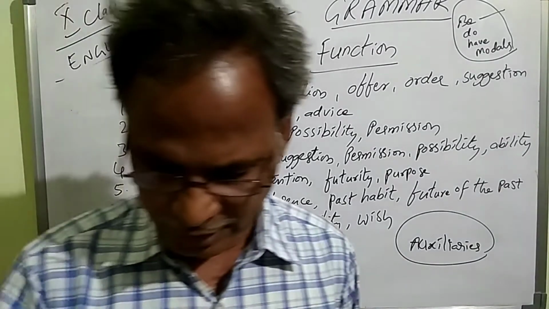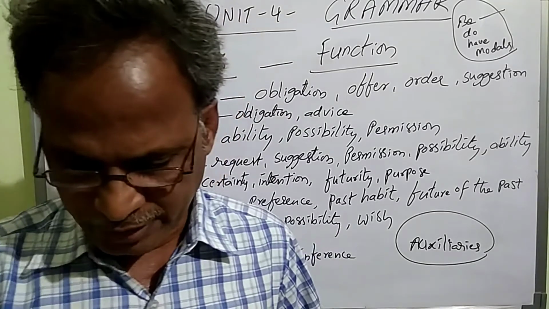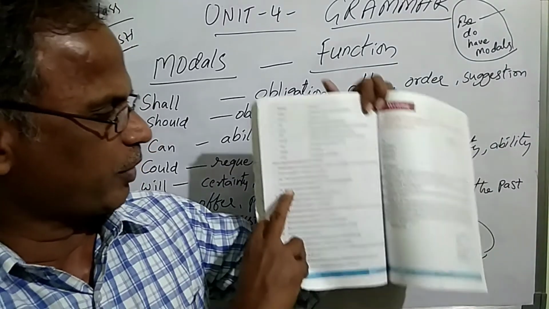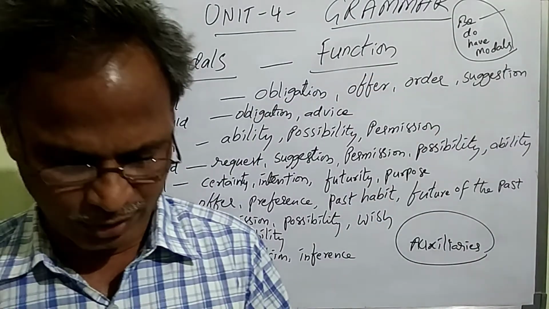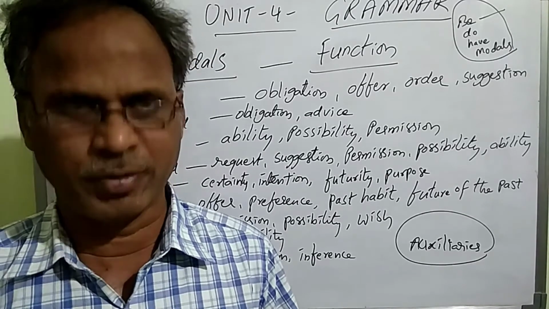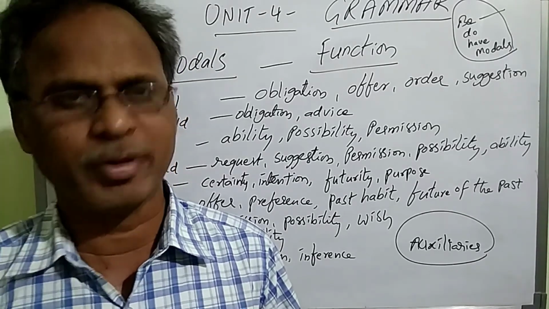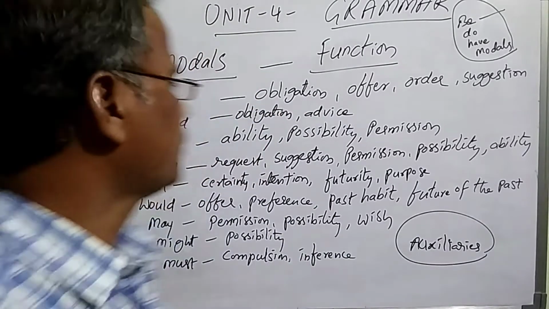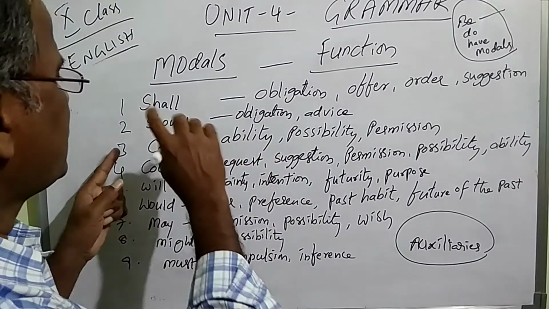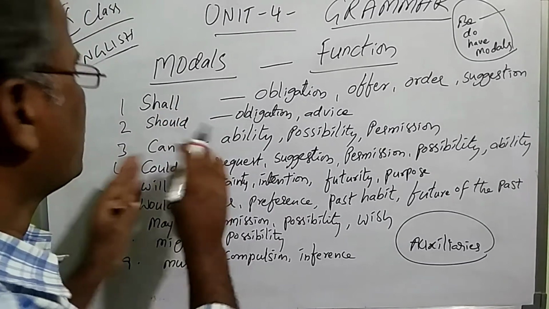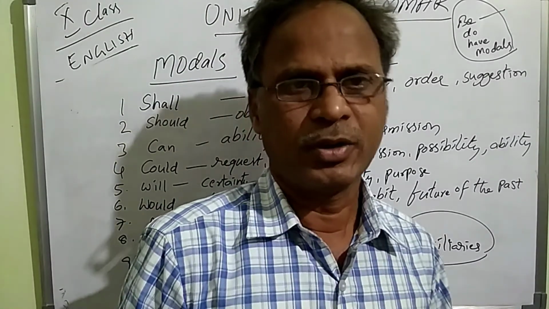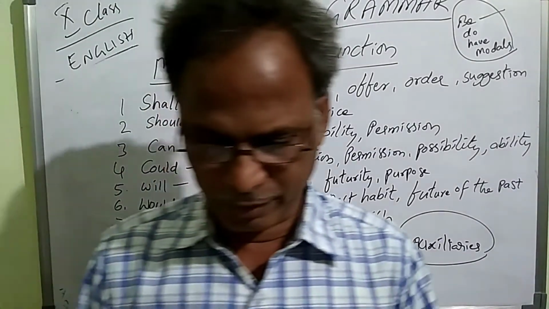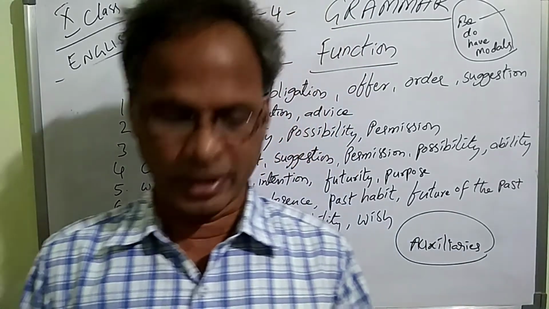These models are clearly explained in your textbook, and I am going to explain that also. After the models, some information is given to you. I am reading them. First, models take any subject before them; there is no subject verb agreement problem. Second, no two models co-occur in a sentence. Children, no two models like shall, should, can will come together in a single sentence. For example, the film will be released next week.